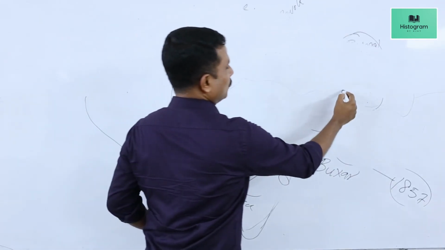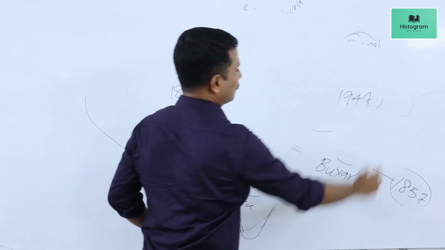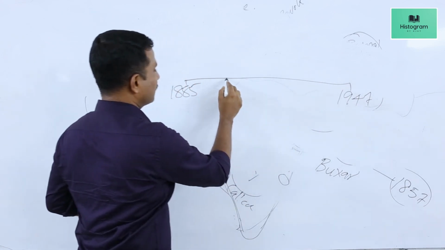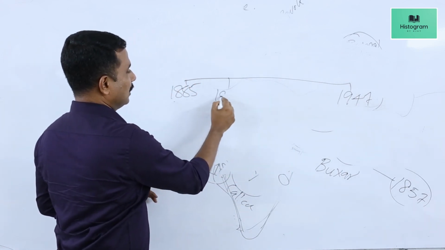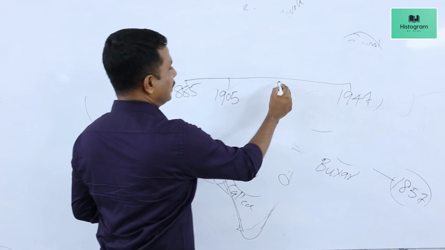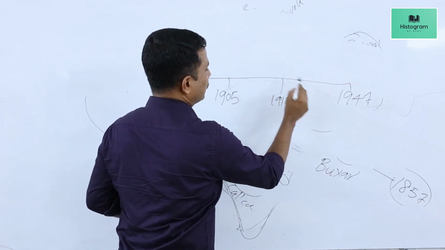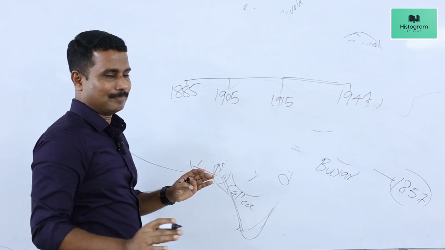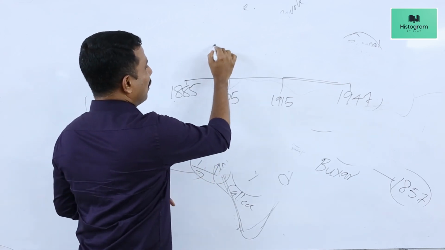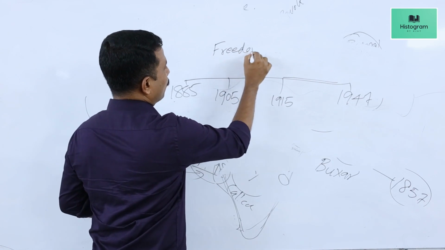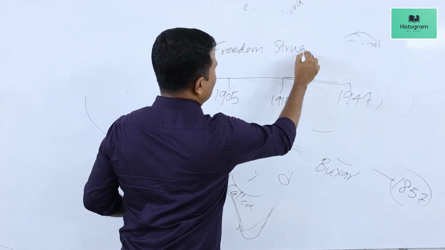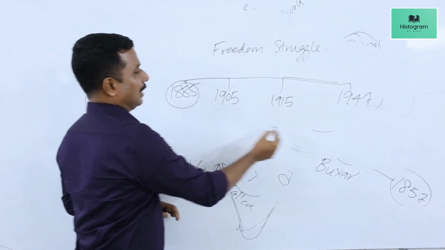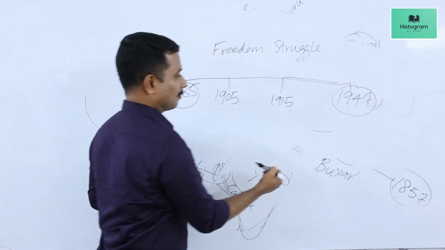1885 to 1947. This broad period can be divided into different stages. 1885 to 1905, 1905 to 1915, and 1915 to 1947. Okay, so total this is known as the period of freedom struggle. Congress was formed and India became independent.